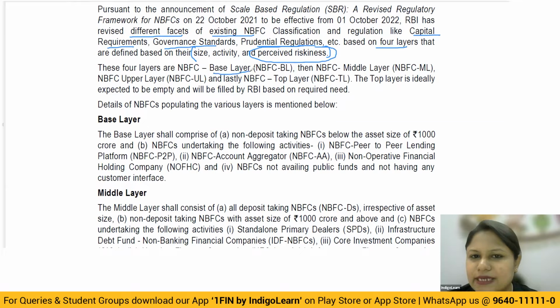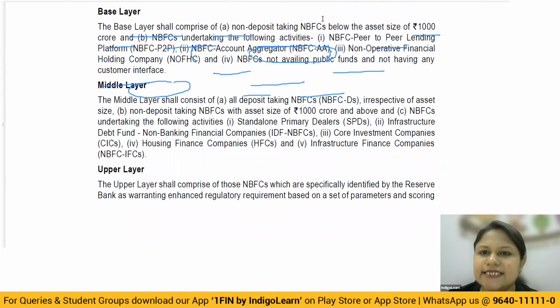So the 4 layers are the base layer, which I explained to you, the NBFC middle layer, then the NBFC upper layer, and finally the NBFC top layer. The top layer is ideally expected to be empty and will be filled by RBI based on the required need. Now let us see the categorization. This becomes very important.